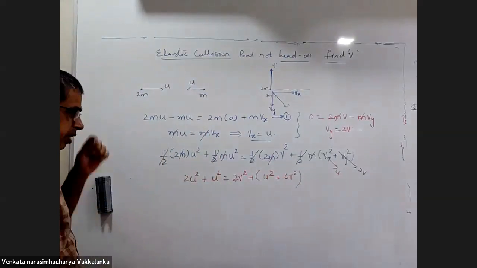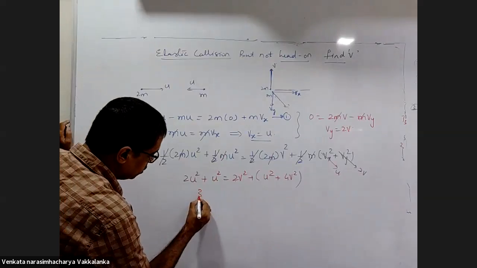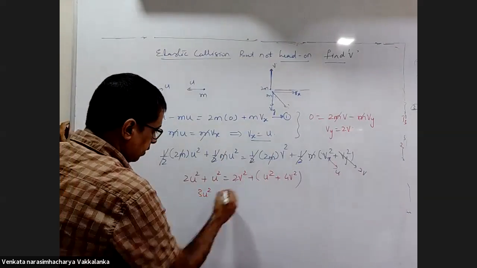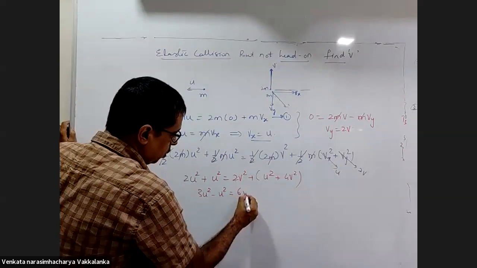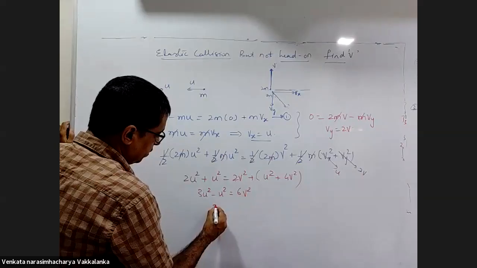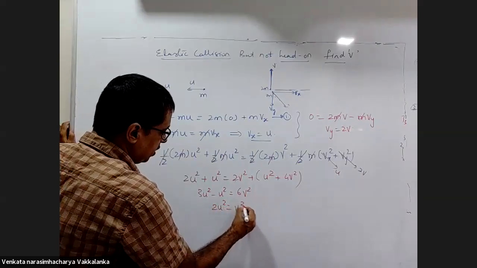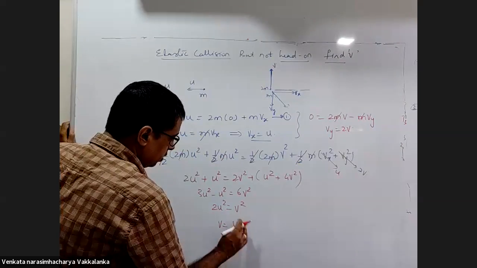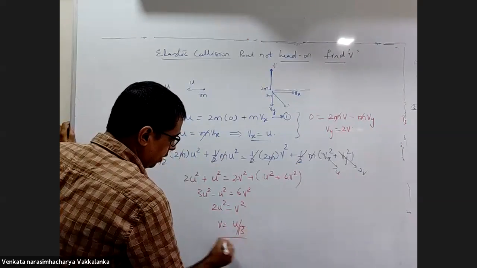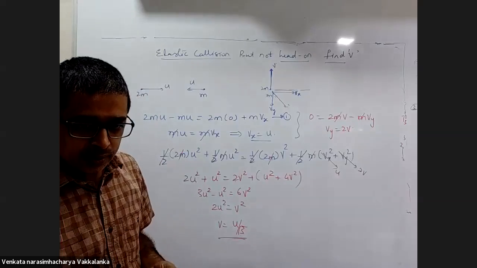You are asking me to calculate v in terms of u. This is 3u square minus u square, which is 2u square, equal to 2 plus 4, 6v square. So v is u by 3 with the square root, that is, u by root 3.